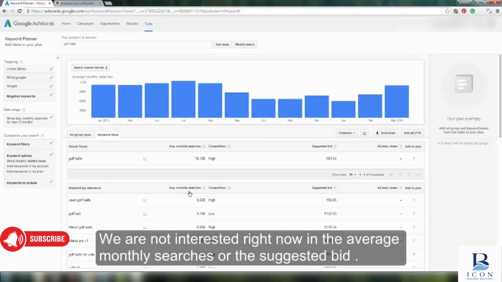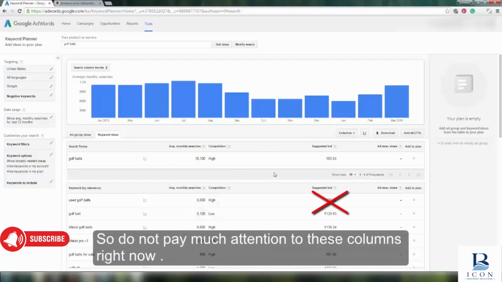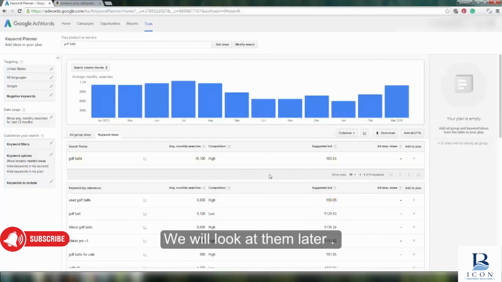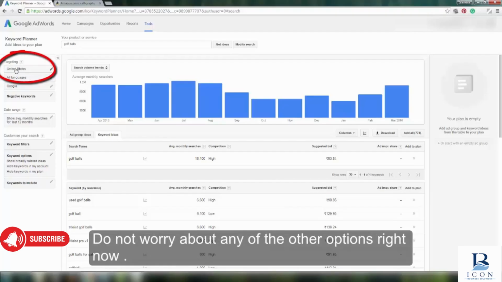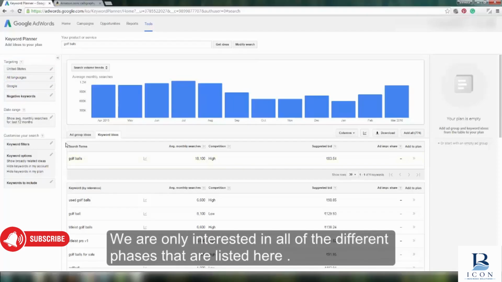We are not interested right now in the average monthly searches or the suggested bid. So do not pay much attention to these columns right now. We will look at them later. You just want to make sure you are targeting United States. Do not worry about any of the other options right now. We are only interested in all of the different phrases that are listed here.